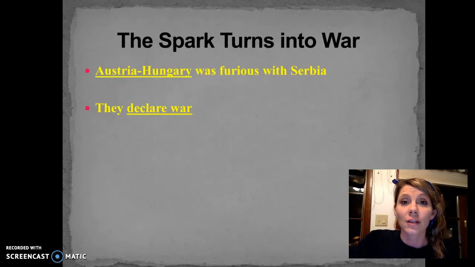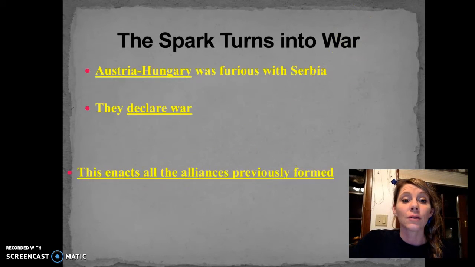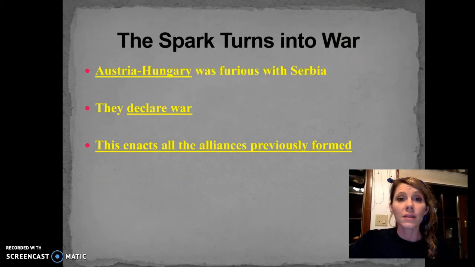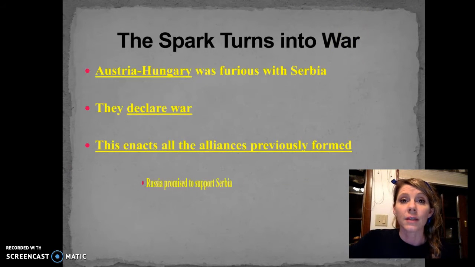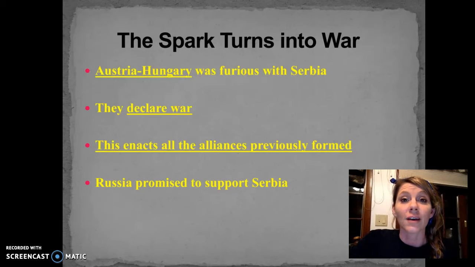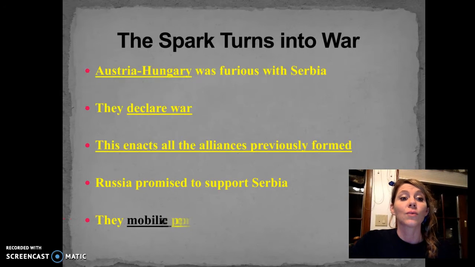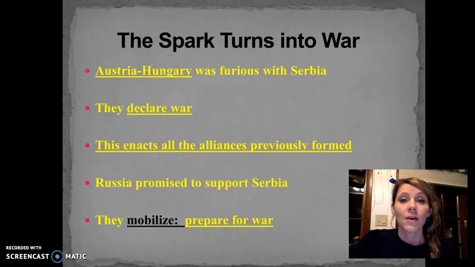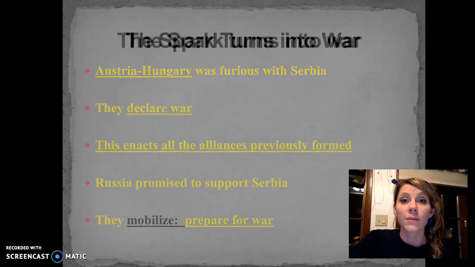So when Austria-Hungary declares war on Serbia, Serbia's ally is going to come to their aid. Serbia's ally is Russia. So now Russia is involved in this war between Austria-Hungary and Serbia because they're in alliance. So Russia starts to mobilize. They're going to start preparing for war, knowing that they had the alliance, that signed agreement that they would help Serbia.